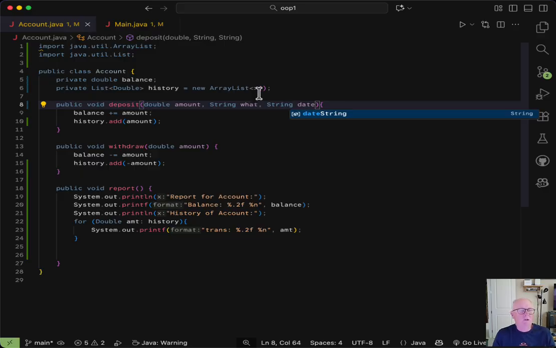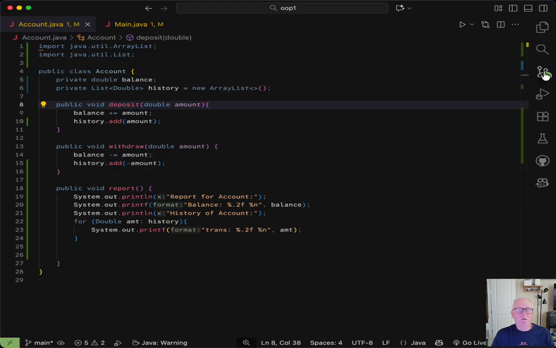So you could add that, and then you'd have to add that down here. Well, that seems a little bit complex. Wouldn't it be better if we turn this collection of pieces of data about a transaction into an object? If you're going to think and code in an object-oriented way, that's probably the right way to do it. So let's go create a new class.